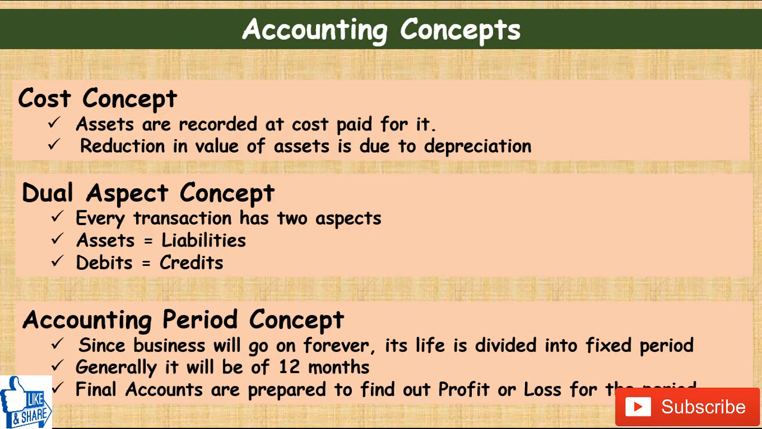Accounting period concept. This concept says that since a business will go on forever, as we have assumed in the going concern assumption, its life is divided into fixed periods. Generally it will be of 12 months, and in order to find out profit and loss for that period, final accounts are prepared.